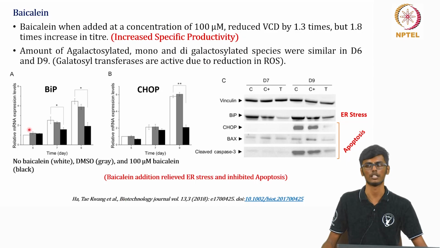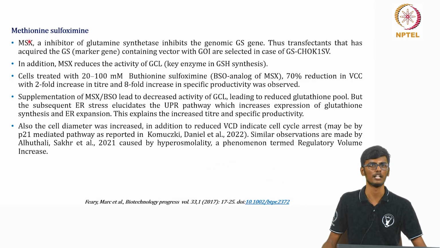And coming to the antioxidants, basically it is an alkaloid which has an antioxidant property, and it actually increases specific productivity, and it also maintains the galactosylated species throughout the process, indicating that it conserves the galactosyltransferase activity. And also methionine sulfoximine is a selective inhibitor of glutamine synthetase, which is a marker in these CHO cells.